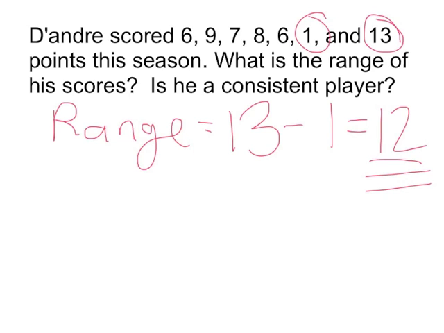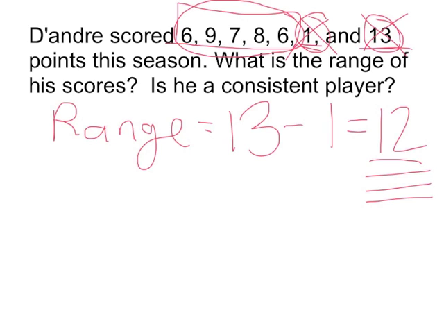Now, he hasn't scored 1 very many times, and he hasn't scored 13 very many times. It looks like most of his numbers are around 6, 7, 8, 9. So is it fair to consider his range a 12 when 1 and 13 might be outliers? Probably not. I would say his scores are probably more going to be in the range of 6 to 9.